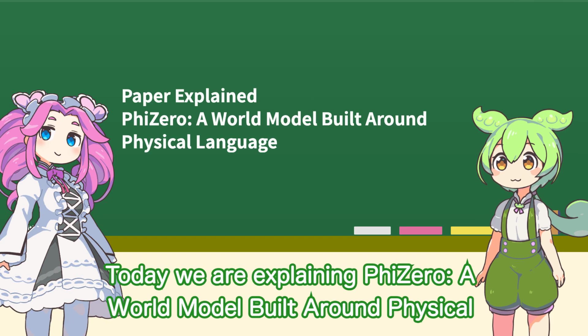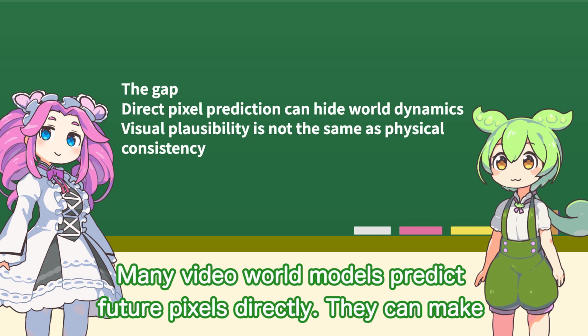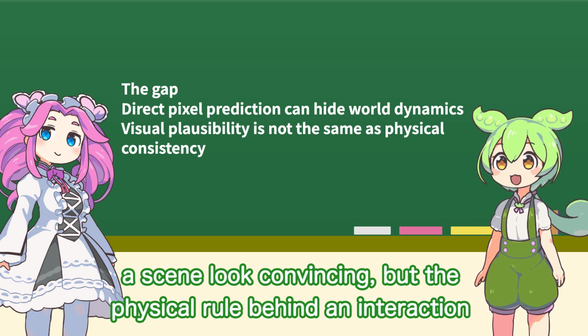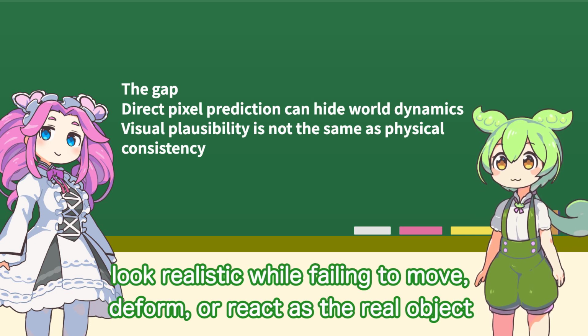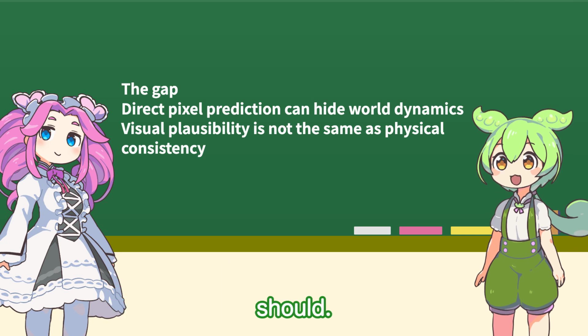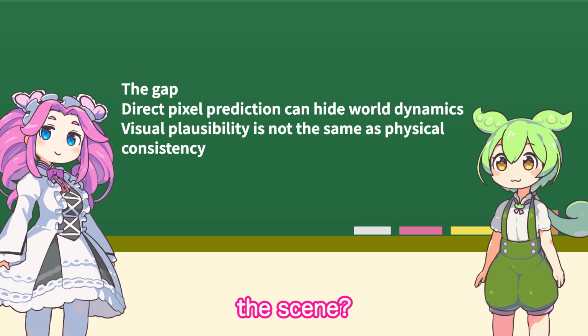Today we are explaining PhiZero, a world model built around physical language. What problem is PhiZero trying to solve? Many video world models predict future pixels directly. They can make a scene look convincing, but the physical rule behind an interaction remains hidden inside a large visual predictor. That is why an object may look realistic while failing to move, deform, or react as the real object should. So the paper needs a representation of change, not just a better picture of the scene.